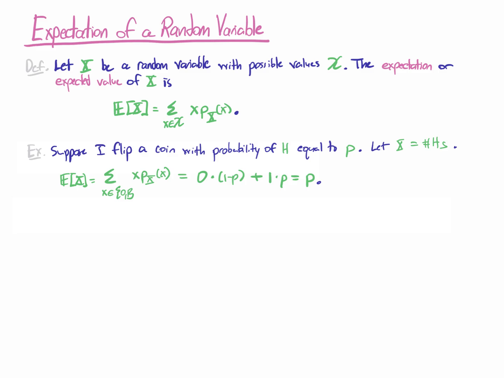Now, something you might notice here is that p is not an integer. It's not 0 or 1. It's not a valid number of heads to get. And so this is an important thing to notice. The expected value of X doesn't have to be a possible value of X. The expected value here might be, if p is 70%, the expected value for the number of heads could be 70%, even though that's not a possible number of heads for me to get.